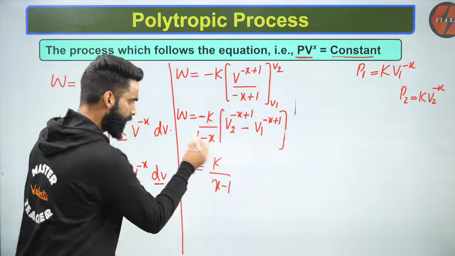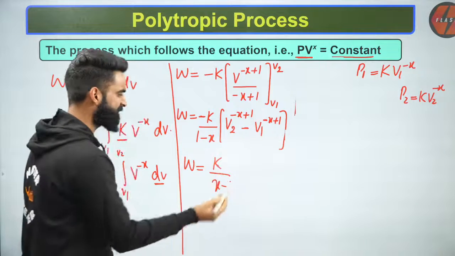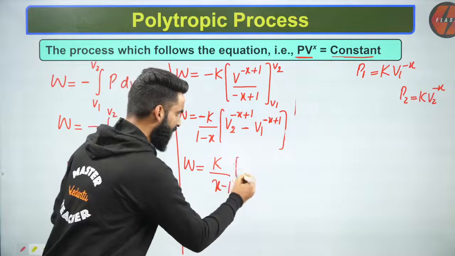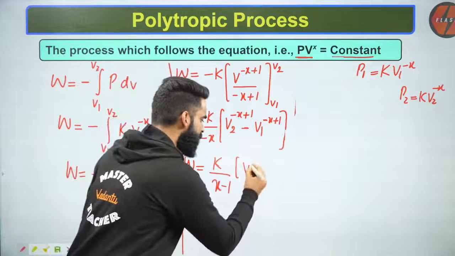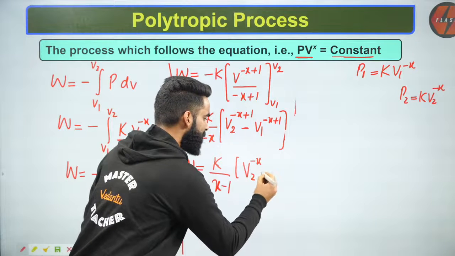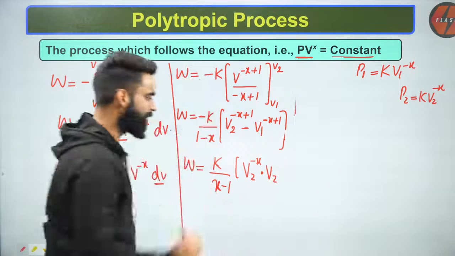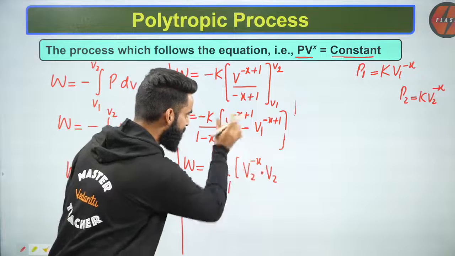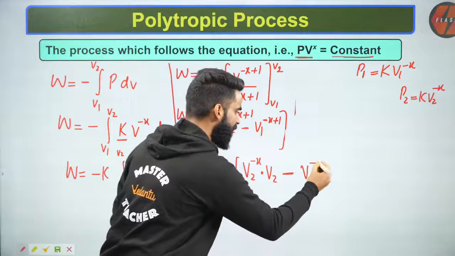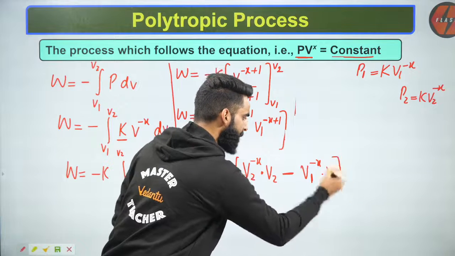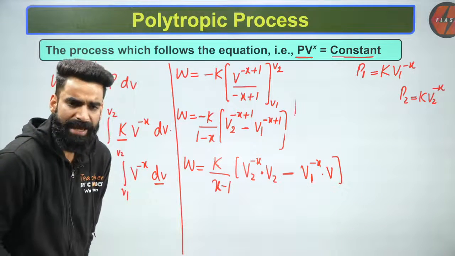This is minus here, okay? I did the reverse, so it will be K divided by X minus 1, correct? Multiplied by V to the power minus X plus 1. Can I write it like this? V2 to the power minus X multiplied by V2 to the power 1. Bases are same, powers will be added again. Minus. This is V1. I can write it as V1 to the power minus X multiplied by V. Can I do it? Absolutely, I can do it.